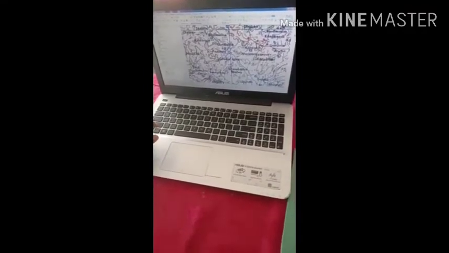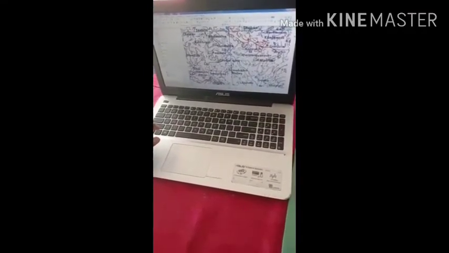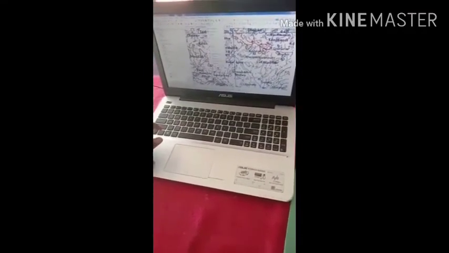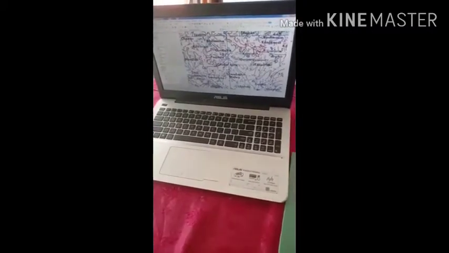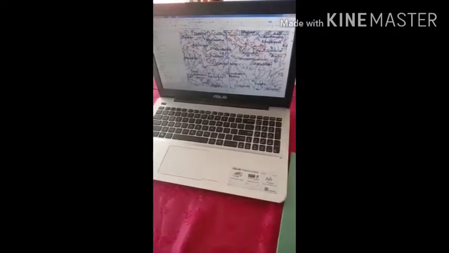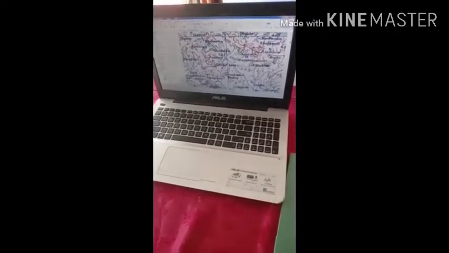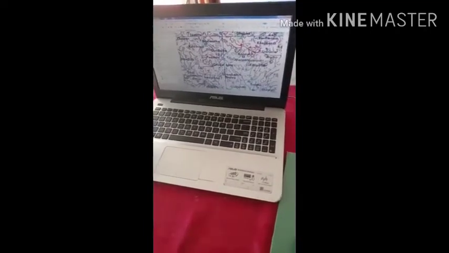Keep clicking on save edits, because by clicking on save edits you will be able to save the data. Okay, now let's move over here. Its attribute data. Now I will teach you how to create the attribute data.